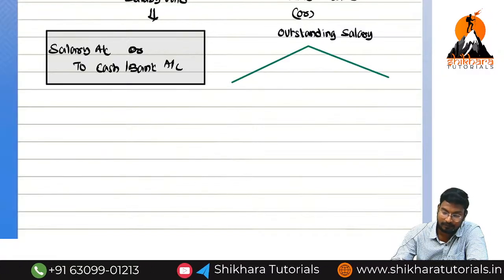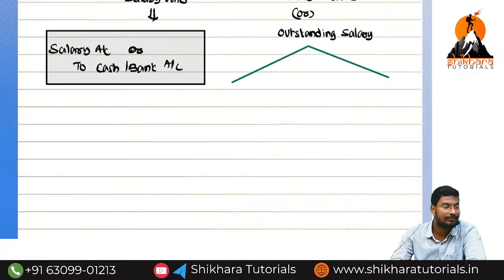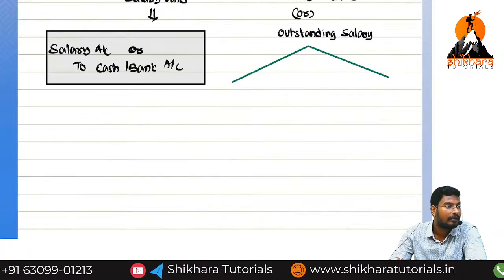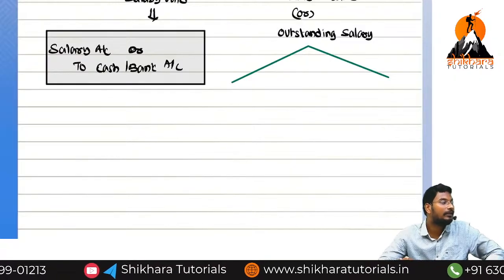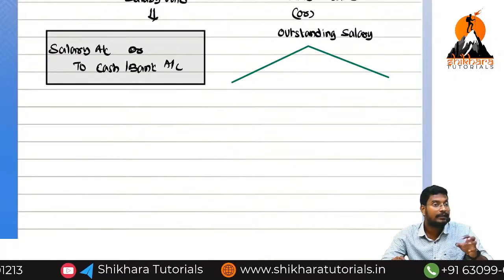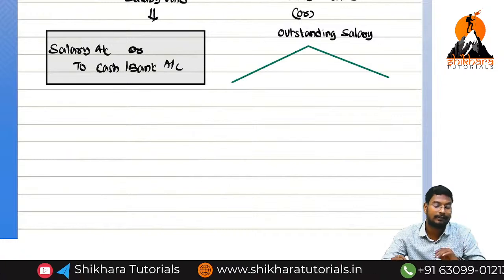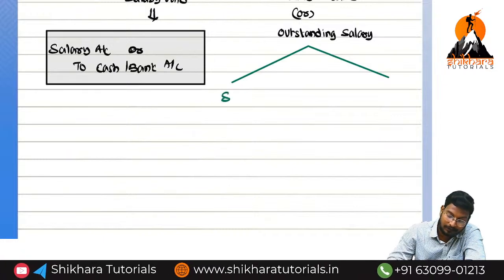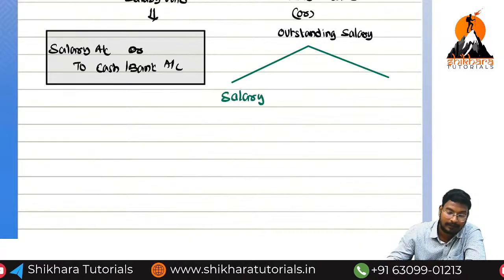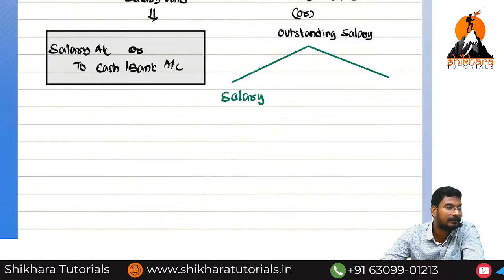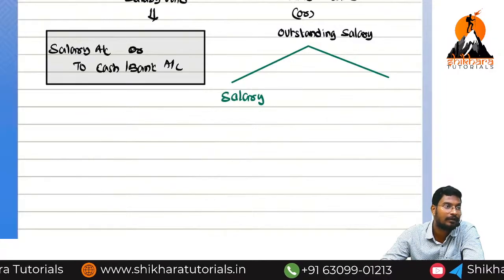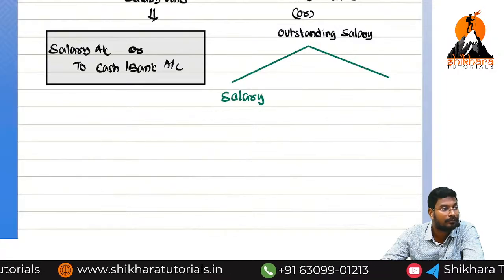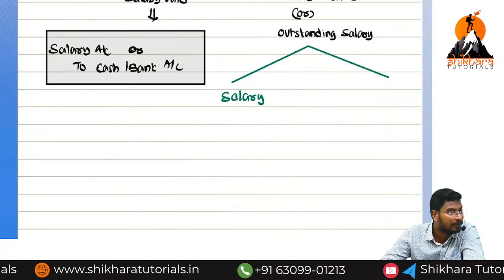Outstanding salary means we have paid or we have not paid? We have not paid. Okay now. The expenditure is related to the current year, but we have not paid. So even though we have not paid, we need to show the expense. For that reason, salary is one of the outcomes. We have not paid to whom? Kohli.